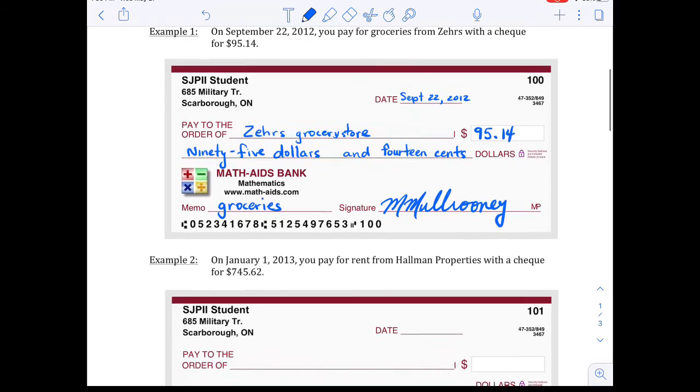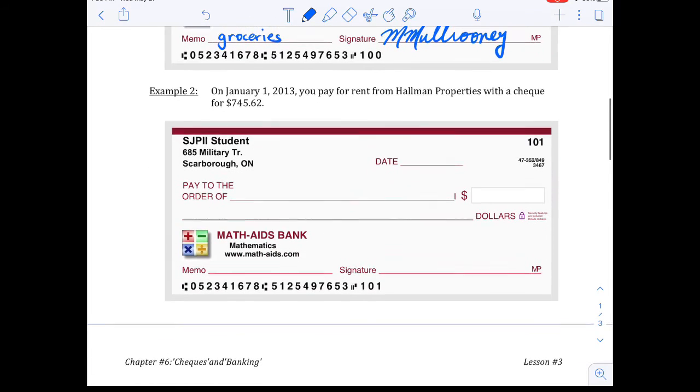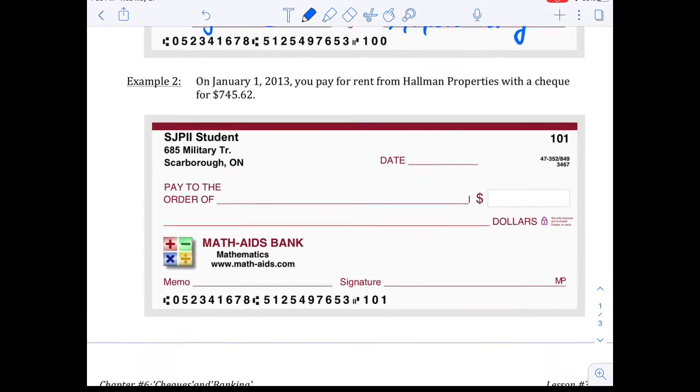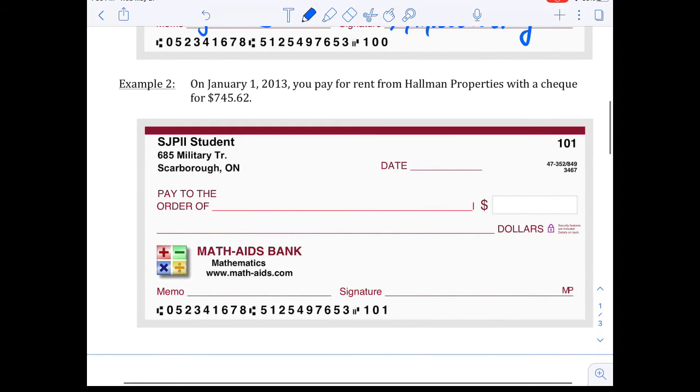So we'll do a second one here. So it's pretty straightforward. All the information is written down on your check already. So for example 2, it says, on January 1st, 2013, you pay for rent from Holloman Properties. So that's the company that you rent from, or the person that you rent from, with a check for $745.62. So we want to write all that information down. Notice that this is check number 101.